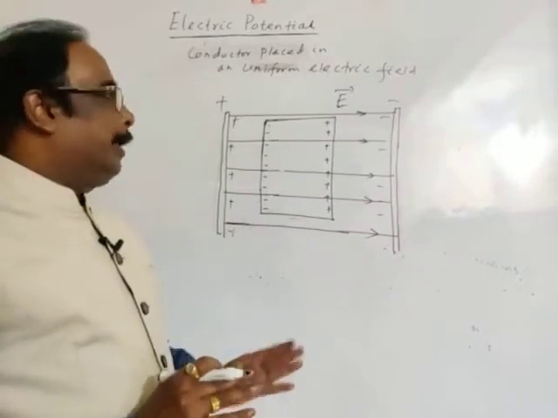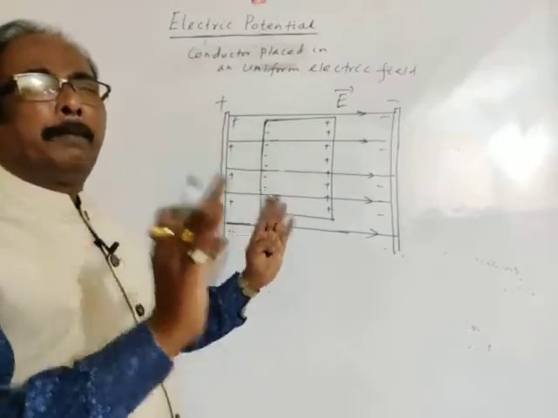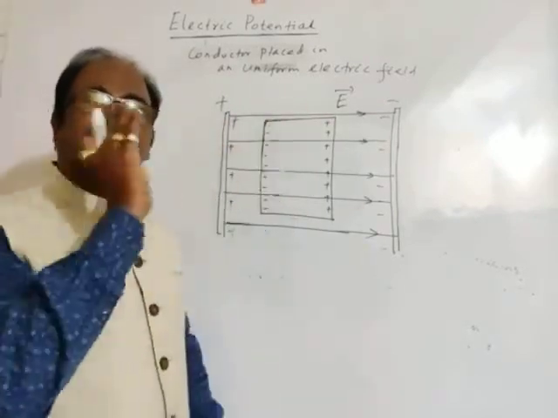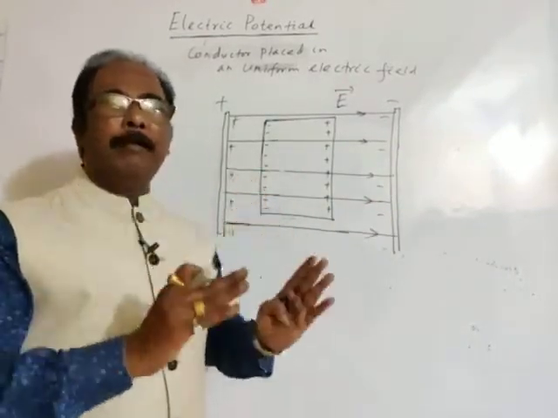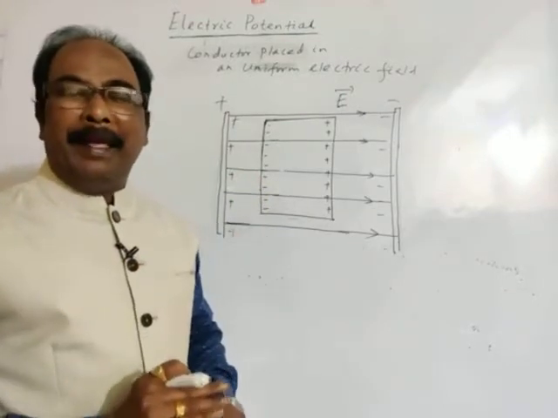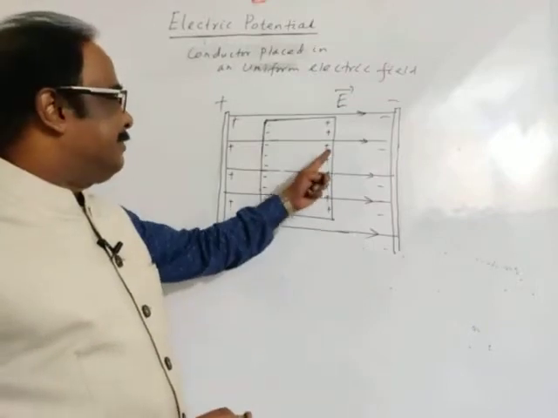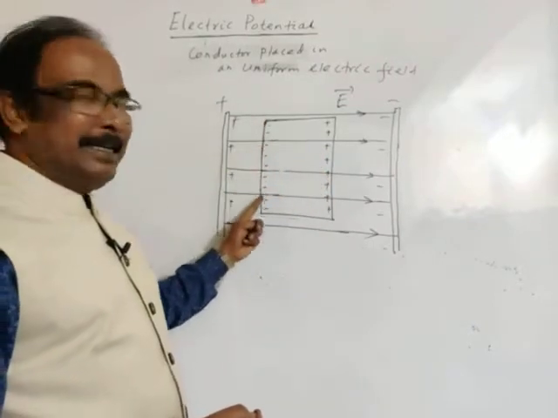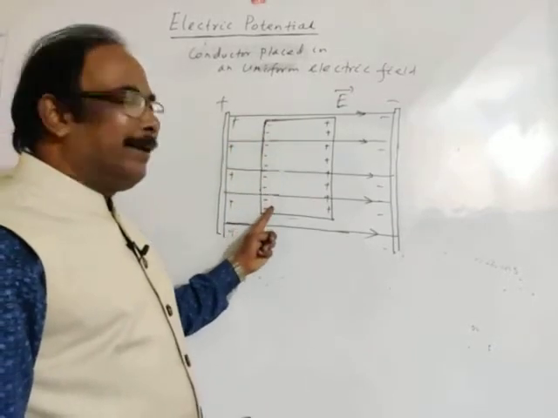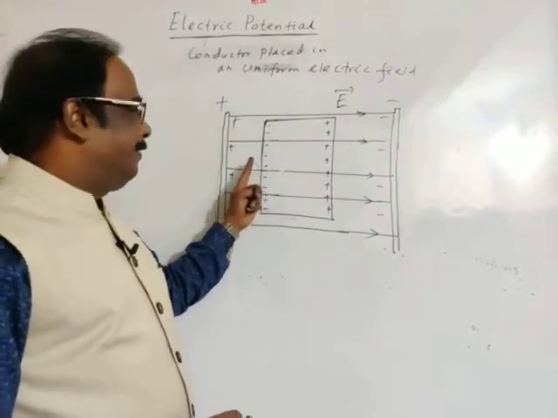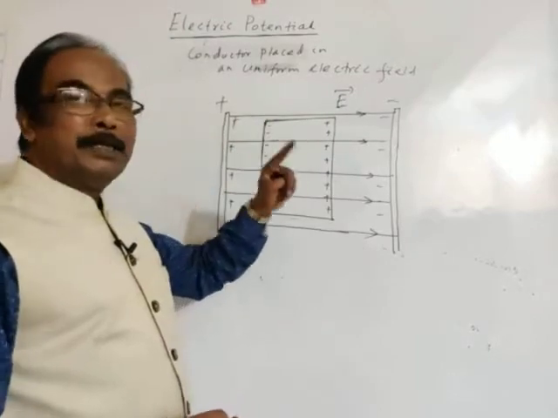See, if a neutral conducting plate is placed in a uniform electric field, then electrons, meaning negative charges, move towards the free end nearer to the positively charged plate and get accumulated there.